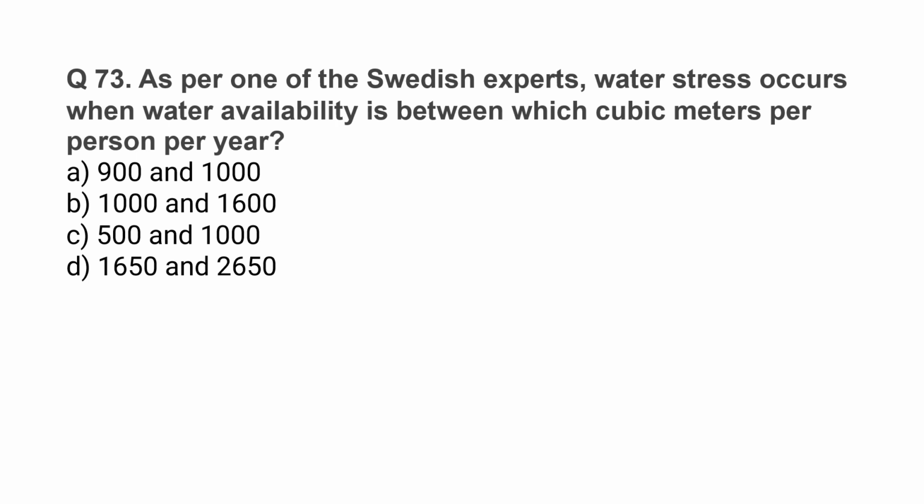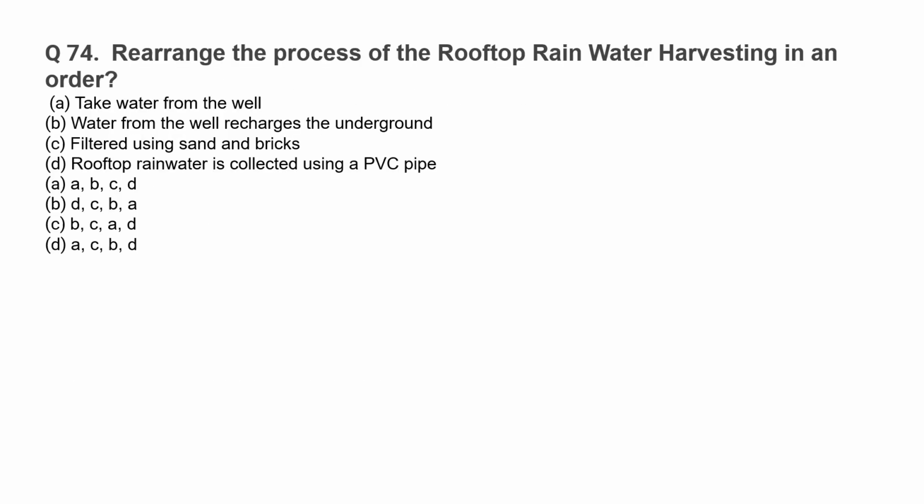As per one of the Swedish experts, water stress occurs when water availability is between which cubic meters per person per year? The correct option is option B, 1000 and 1600.